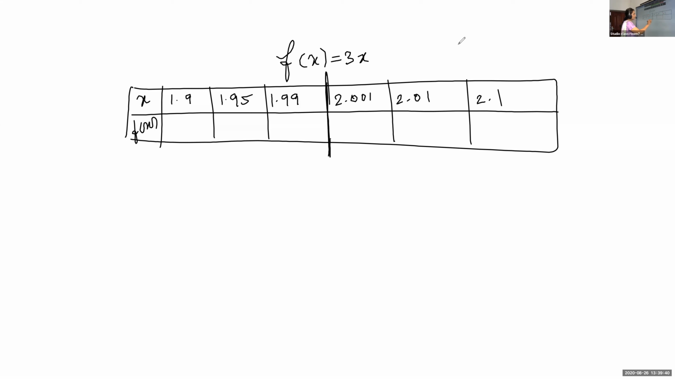So, at which point are we taking the neighborhood? Which value's neighborhood are we considering? 2. We are considering the neighborhood of 2. Calculate f of x is equal to 3x and complete the table.